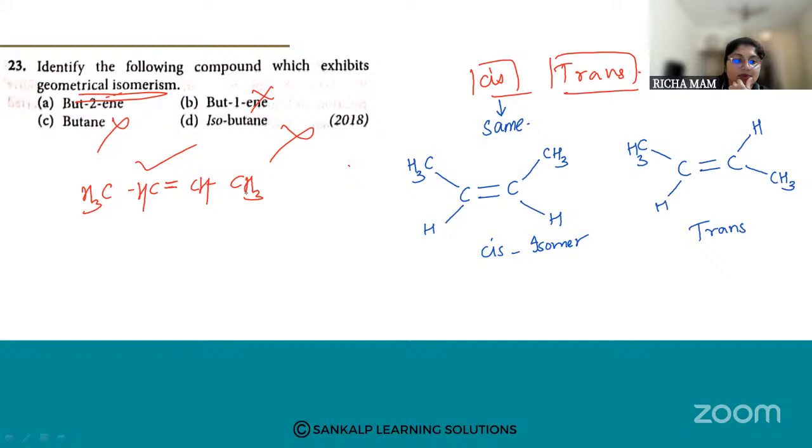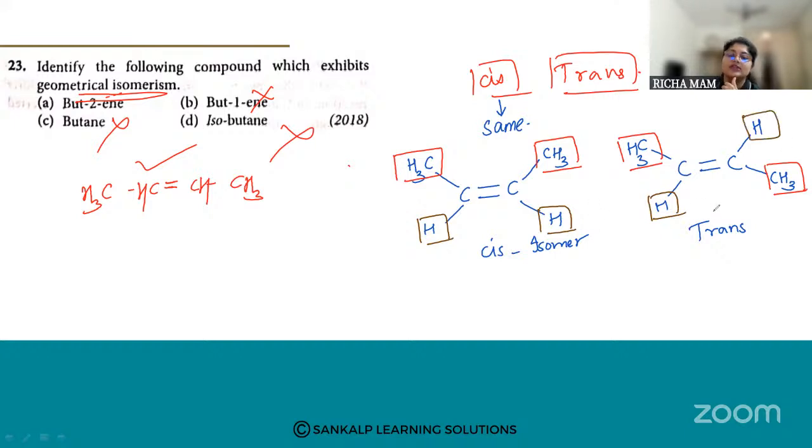Remember this, very important. So you can see the atoms are on the same side of the double bond, so it is called as cis. Here these atoms are on the same side. Here it is on the adjacent side of the double bond. Okay, understood? So option number A is the answer. I hope it is clear.